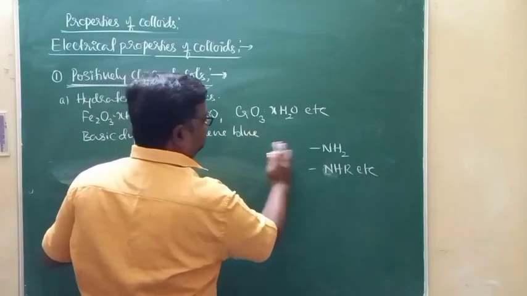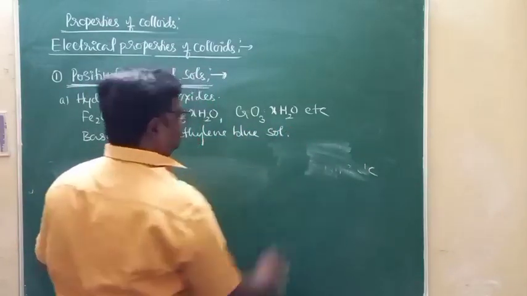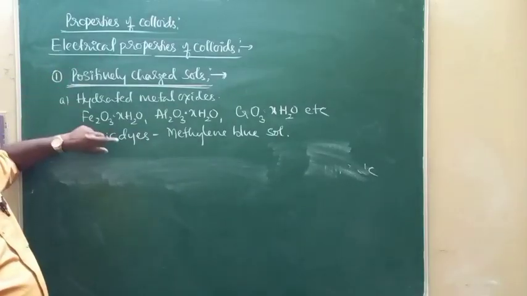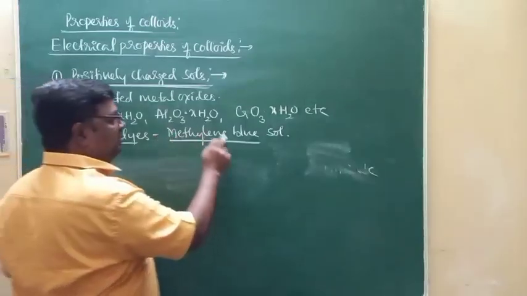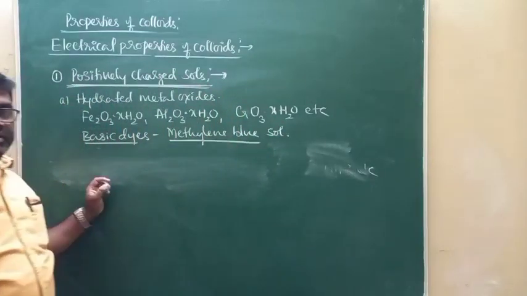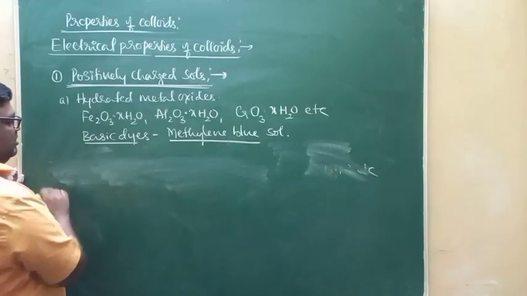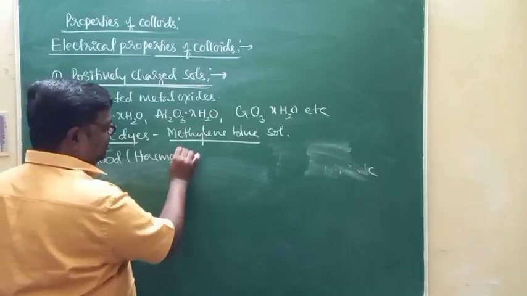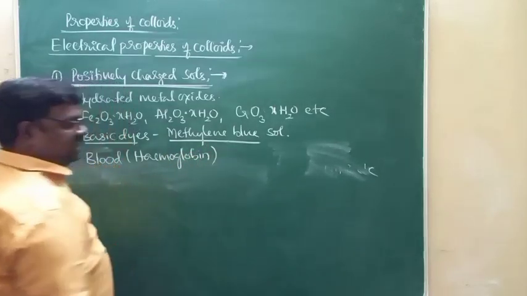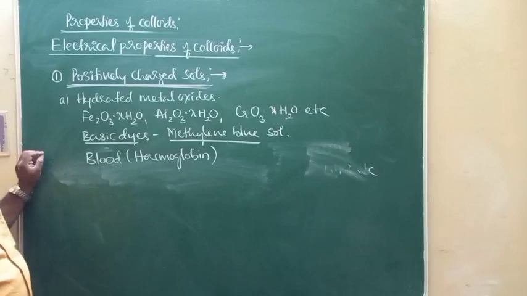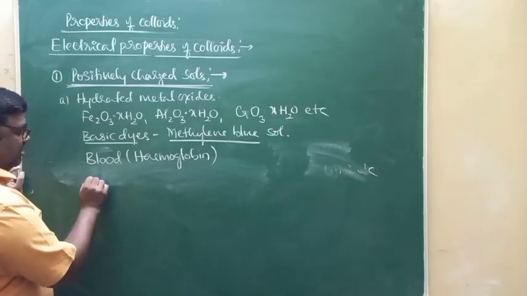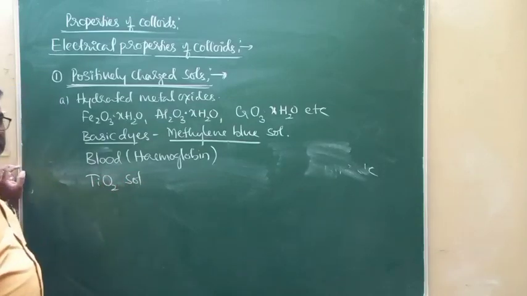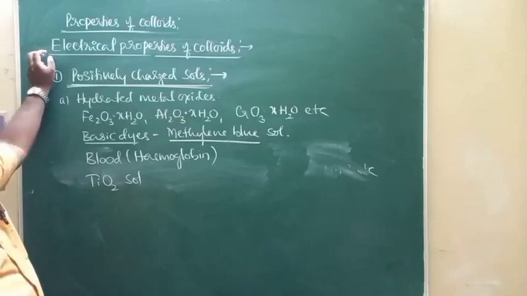methylene blue sol. The sol of methylene blue is characterized by positively charged dispersive phase particles. Because of that, methylene blue sol is an example of a positively charged sol. Apart from that, I'll give some more examples like blood. Blood contains hemoglobin, and it is a positively charged sol. Or you can say metal oxides like TiO2 sol. The sol of titanium oxide is also an example of a positively charged sol.